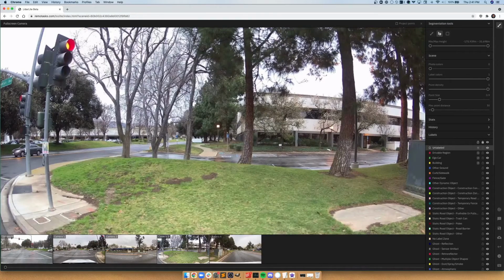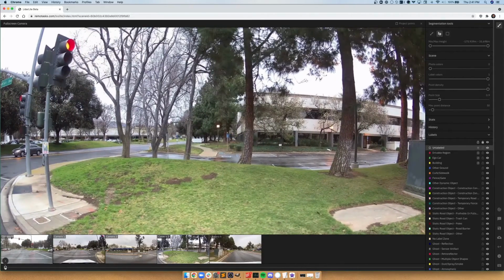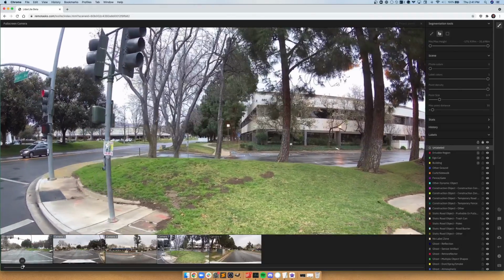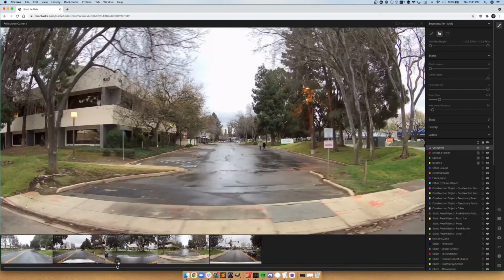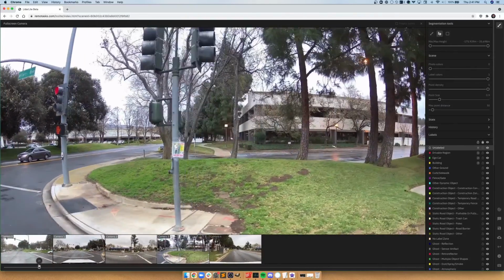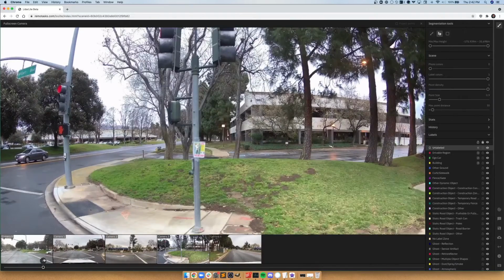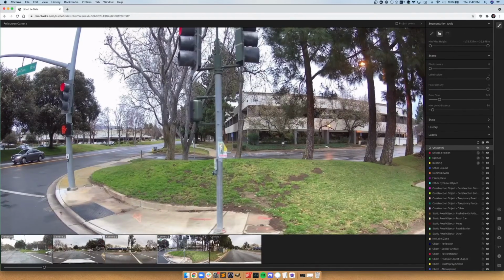Here I'm just going to click into it, and you can see it opens up the camera into full screen. And you could use either your equals or minus key to move forwards or backwards in time. But I also like to just click and drag in order to make this move almost like a movie, and it makes getting context much easier. So using the camera views is very useful, and it's actually very critical for understanding what the correct label is for objects, and even sometimes what points belong to these objects.